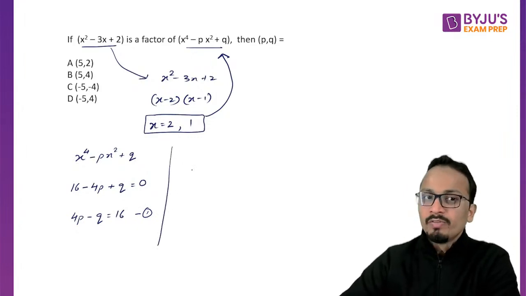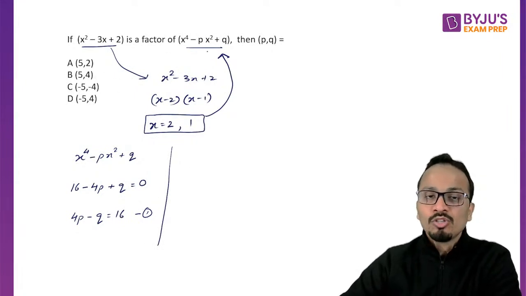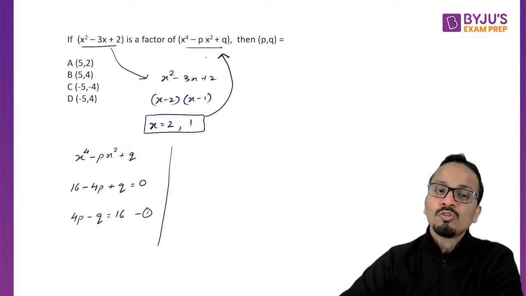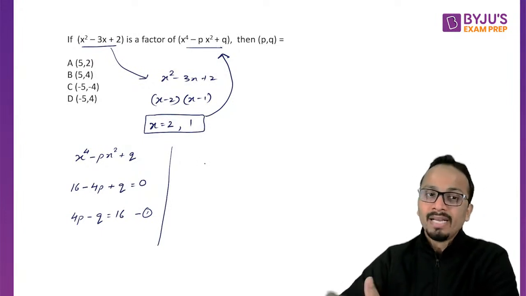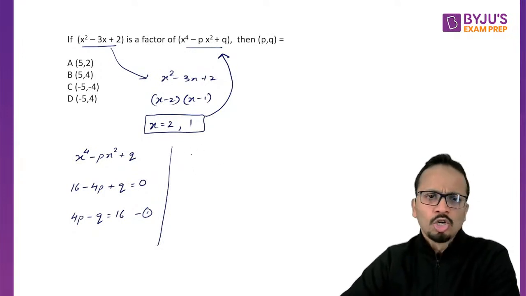Deepak, yes, you can do it with the options, but it will take a little more time because you will consider different values of p and q, and then you have to factorize it. So it is better to go with the method that I am explaining. This will also be a little shorter.